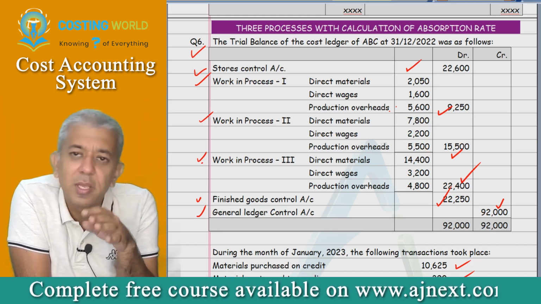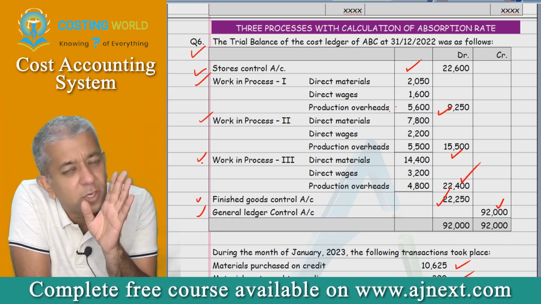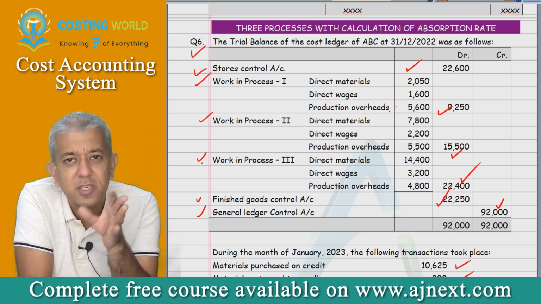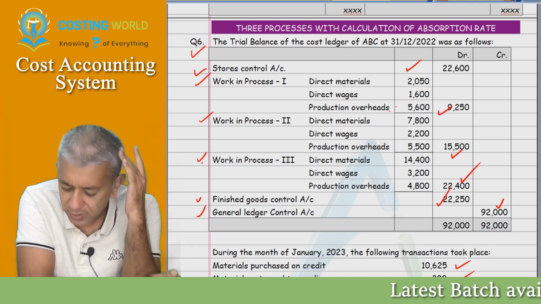Carry forward. Okay, rest you can follow any other method, but costing P&L method is always the easier. You just dump it to costing P&L account and the job gets over here.